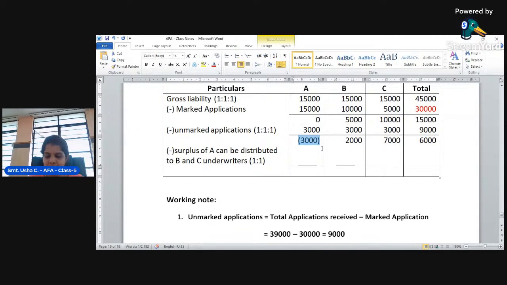This 3,000 is now distributed among B and C. So divide 3,000 between B and C equally, in a 1 to 1 ratio. 1 plus 1 is 2, 3,000 divided between two underwriters is 1,500 and 1,500.